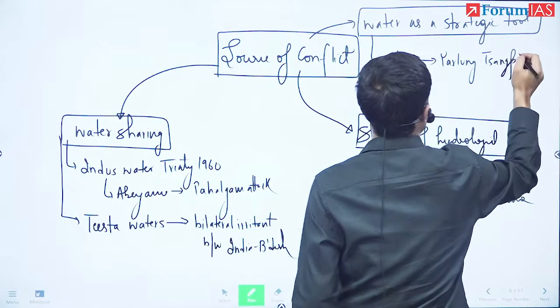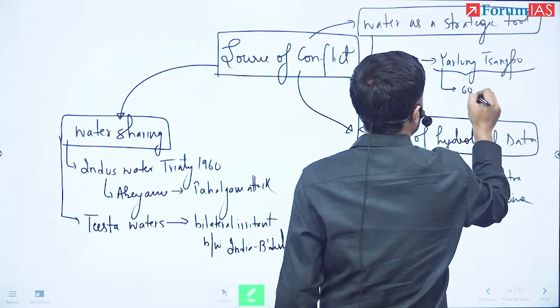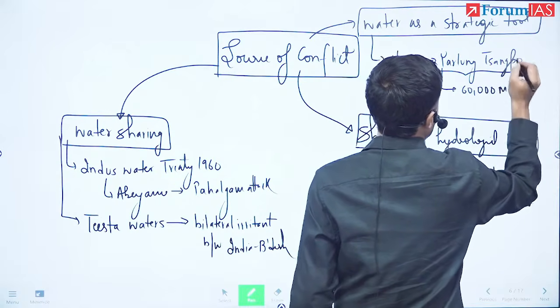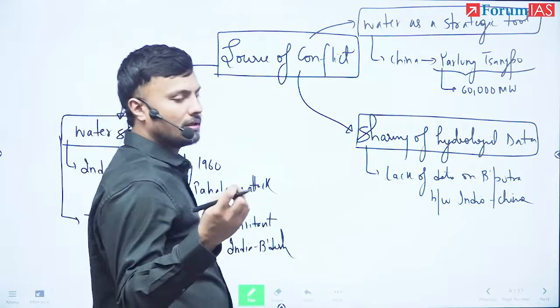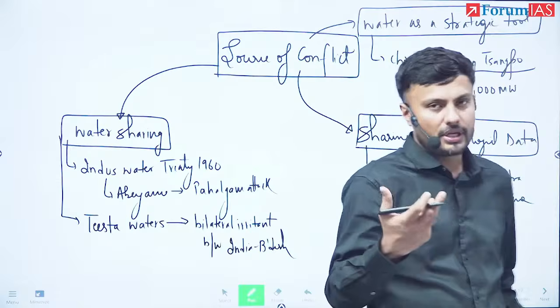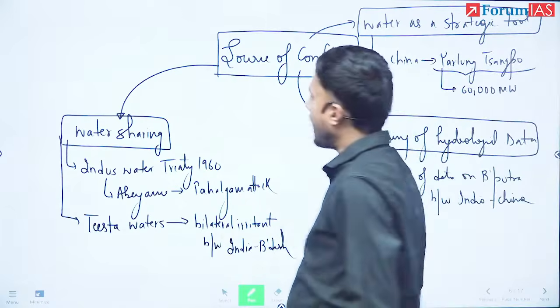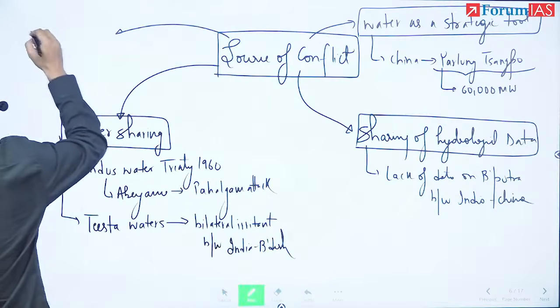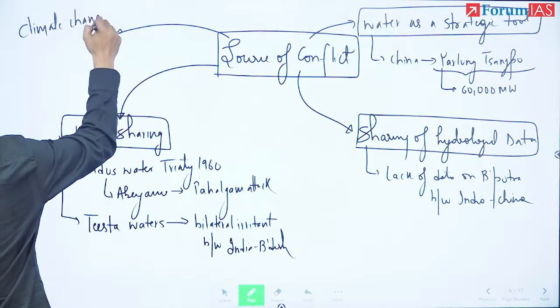It is 3 times larger than the Three Gorges Dam, and close to 60,000 megawatt it is going to produce. Okay, so this can be a very deadly strategic lever against India. And next I can talk about here is how climate change is going to be a multiplier.